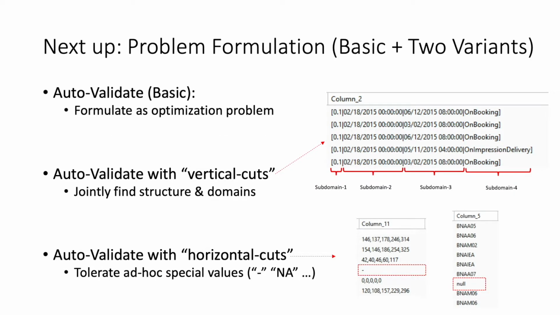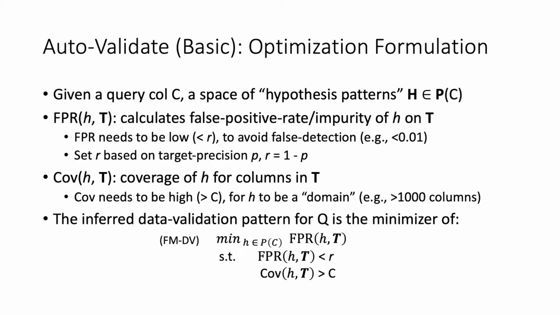With the preliminary pattern language, we formulate the problem by describing a basic version of auto-validate for ease of illustration, before going into more involved algorithm variants that use vertical cuts and horizontal cuts that deal with data composed of multiple domains and ad hoc values respectively. We formulate data validation as an optimization problem. Given the input query column C and the background corpus T, we need to produce a validation pattern H, such that H is expected to have high purity or low impurity, but can still catch many quality issues.